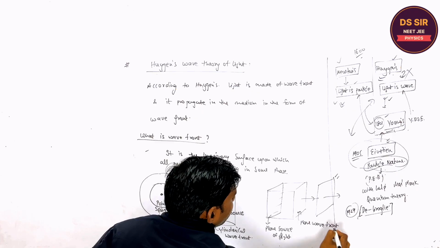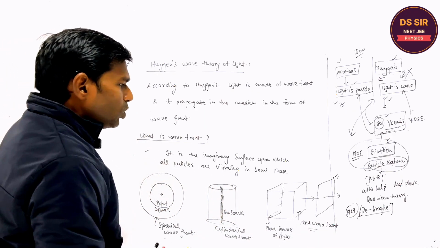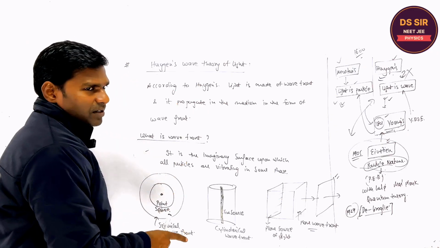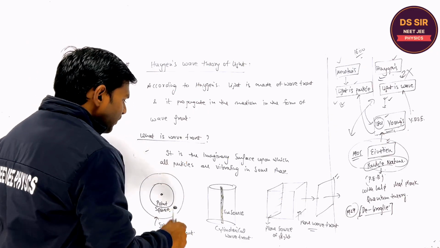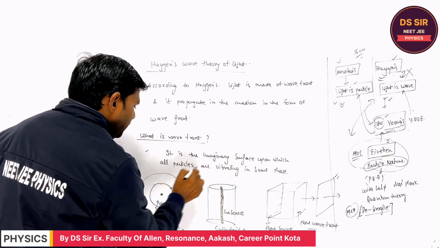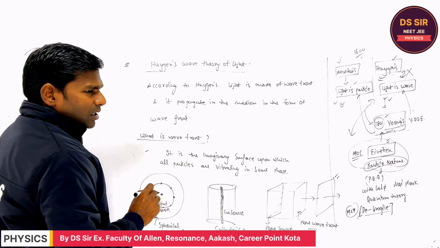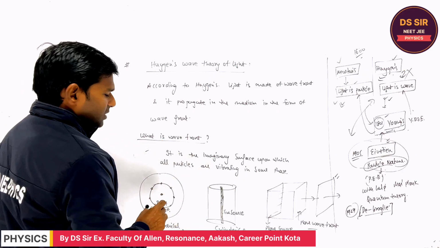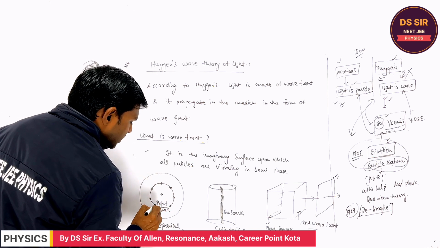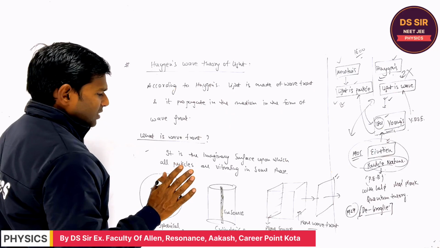So in our discussion, we are going to explain each and everything in the form of the wavefront, right? If you consider the wavefront, these are imaginary surfaces, and all the particles present are vibrating in the same phase. What does it mean? All the points present on this spherical wavefront are in the same phase.